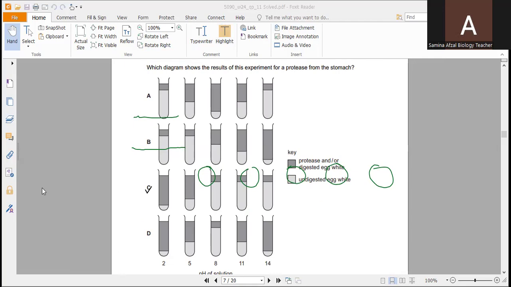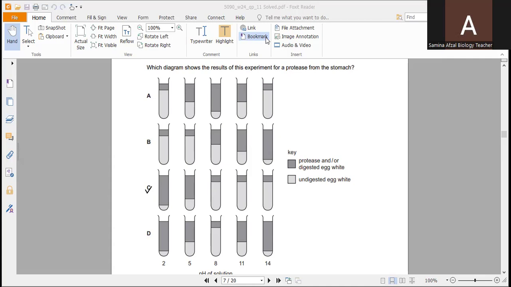First of all, we should write the different pH, protease and egg albumin, egg white, sorry.